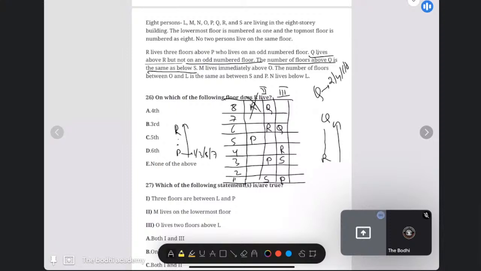Now, M lives immediately above O. We have only two possibilities. Either M will come here or O will go there.